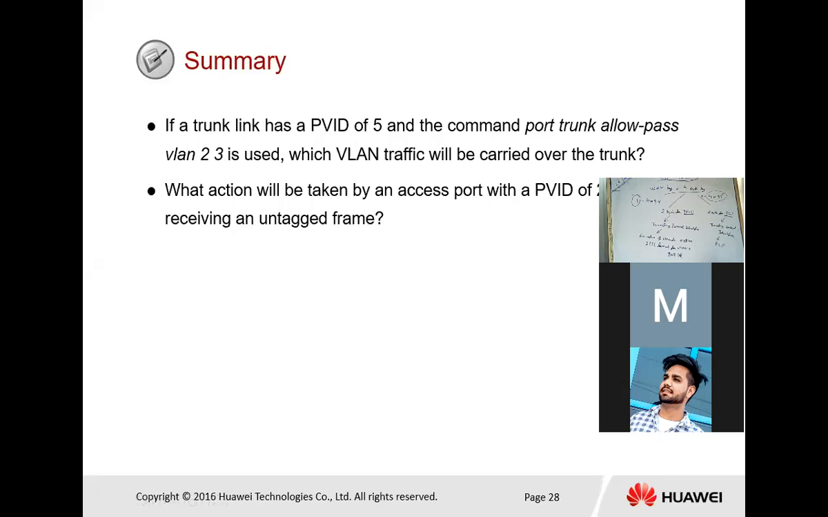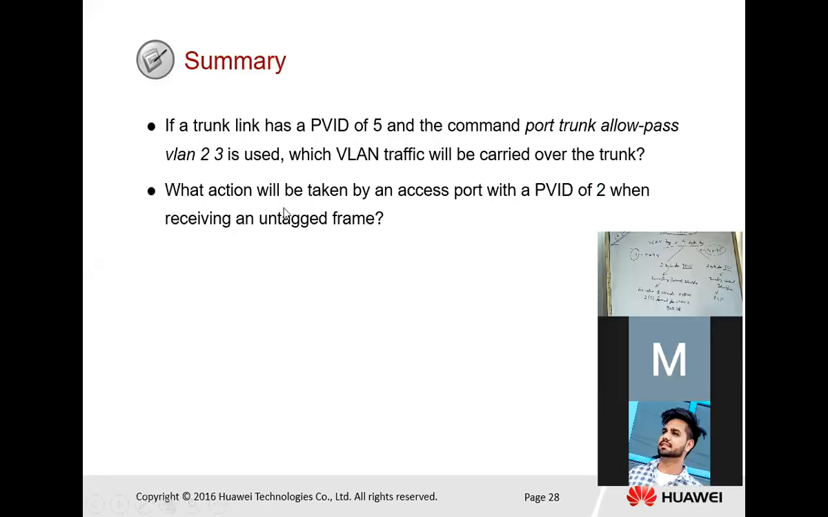So the second question: what action will be taken by an access port with a PVID of 2 when receiving an untagged frame? The answer is the same VLAN tag will be added, and it checks the MAC address. So this is all about the VLAN principles.